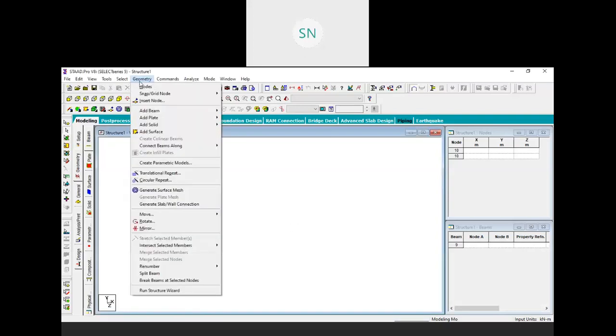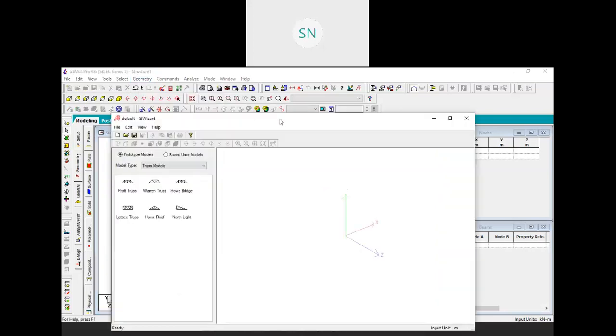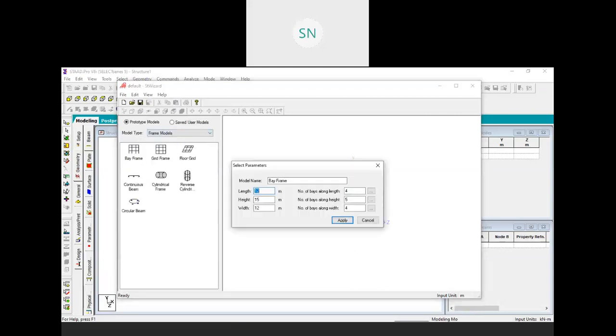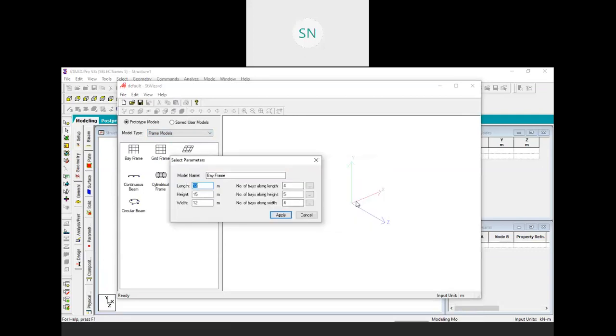So I'm going to the geometry in the run structure wizard, and here we have a default frame structures that directly we can call. So I'm using frame model in this bay frame, and I'm taking it over here. So for example, length means a direction in x, height means your y, and width means your z direction, right?